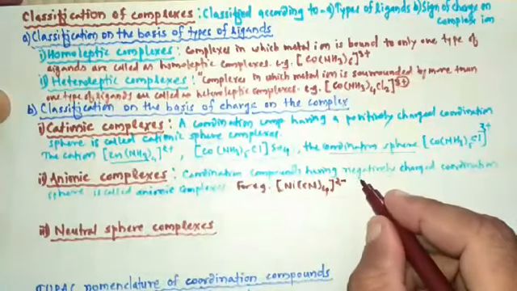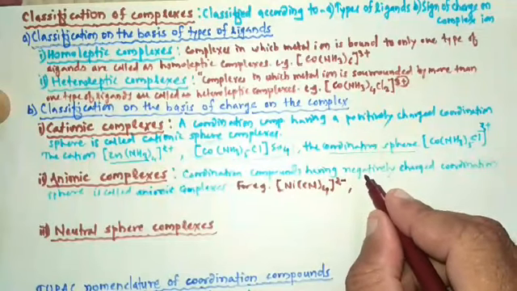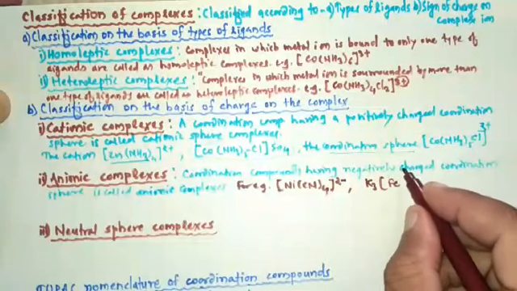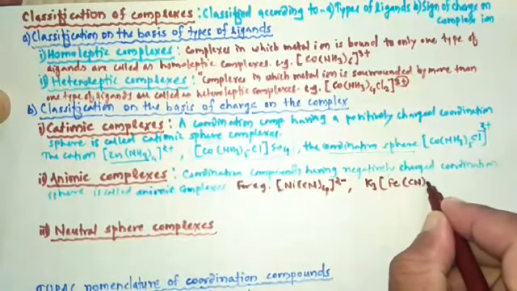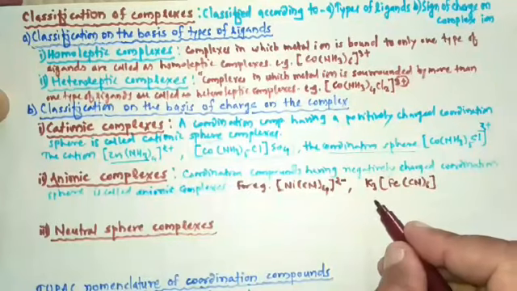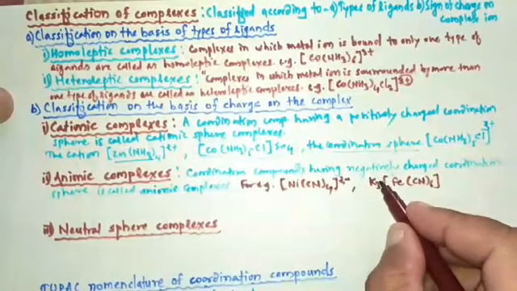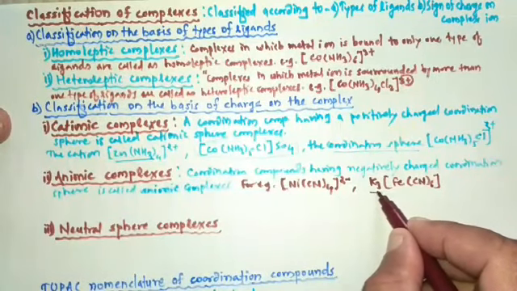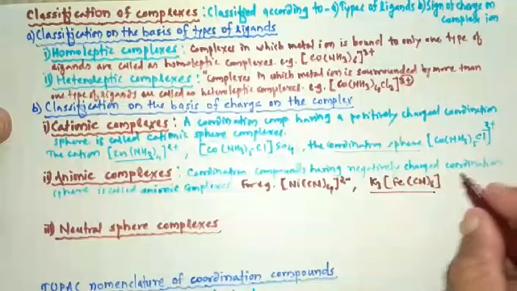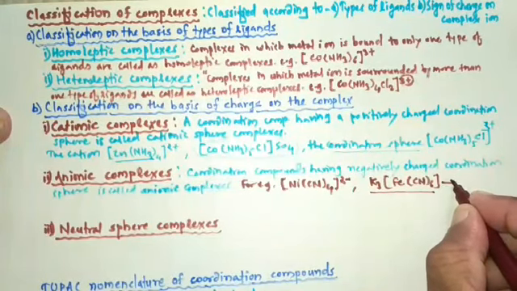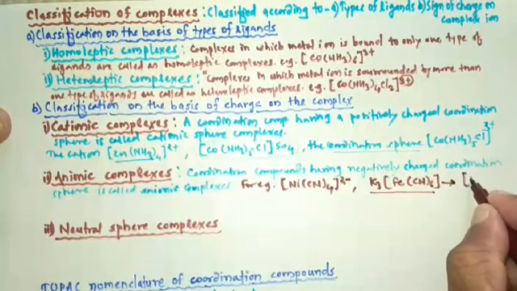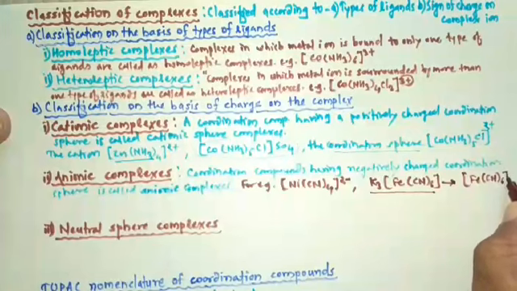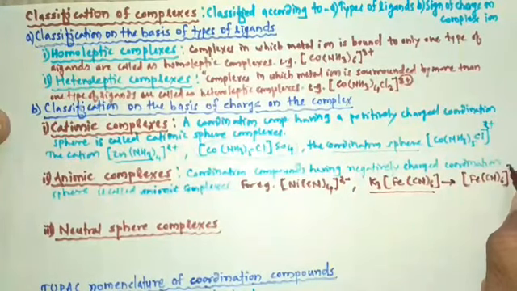Then consider one more example, K3 Fe(CN)6. So name of this complex is potassium ferricyanide. So in this complex the coordination sphere is Fe(CN)6 and having a charge 3 minus.